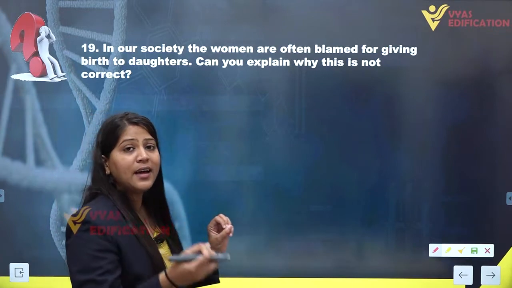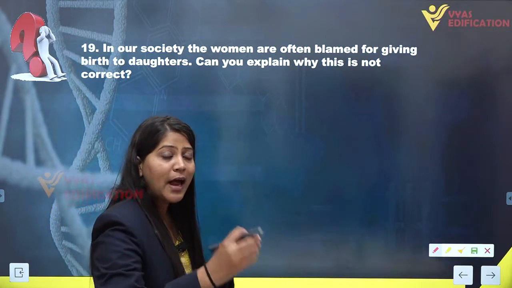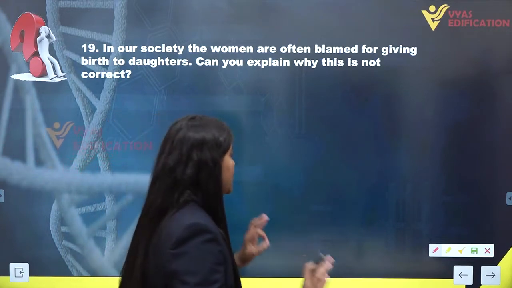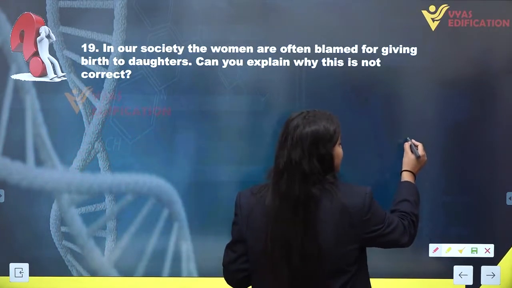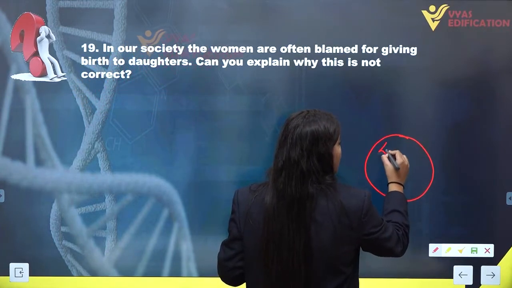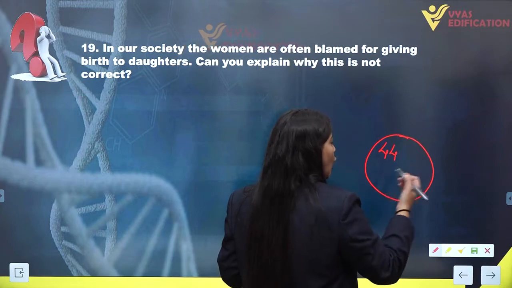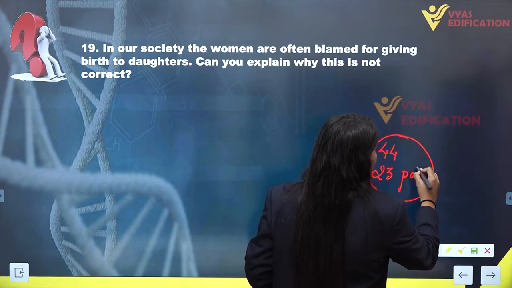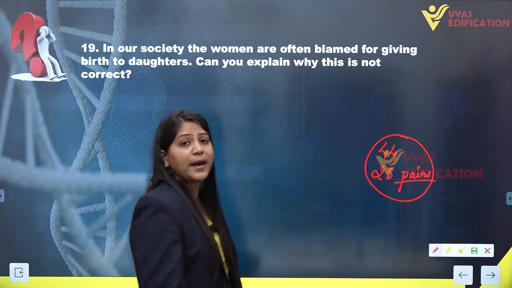Both gametes are haploid, meaning both have 23 chromosomes. In a normal cell we have 46 chromosomes, or 23 pairs of chromosomes, as chromosomes occur in pairs.